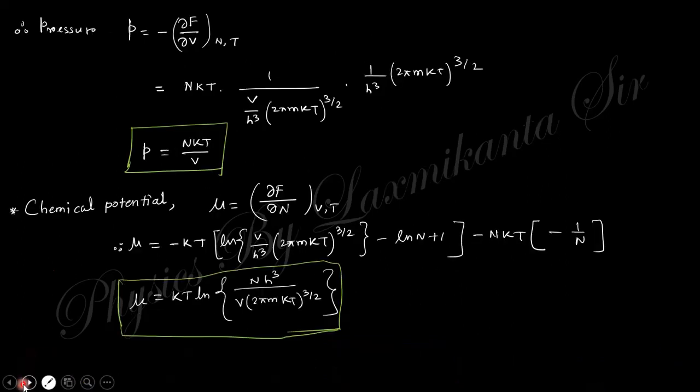Want to find another expression, pressure. Pressure equals minus del F by del V at constant n and T. This expression we obtained just before. So use this F with respect to V. If you take the derivative, you can get P equals nkT by V. And the corresponding chemical potential will be del F by del N. You will obtain this one. I think you can do this calculation very easily. If there is any doubt, you must comment in the comment box.